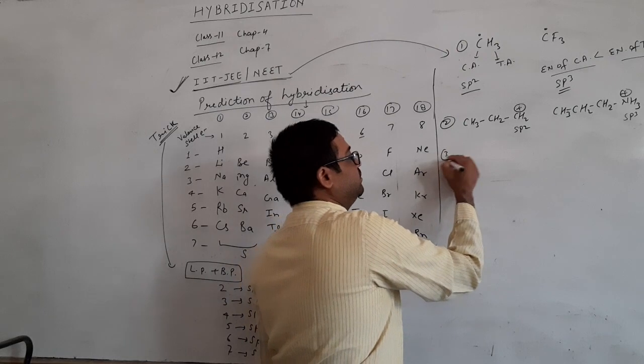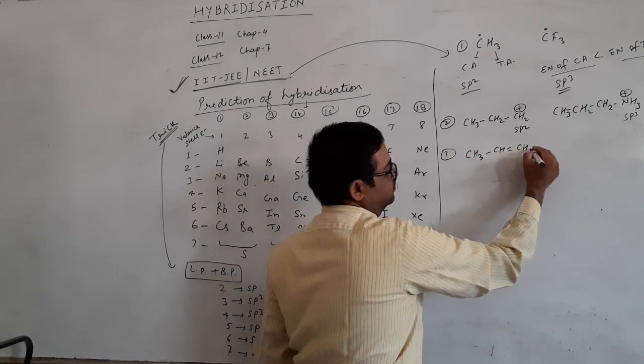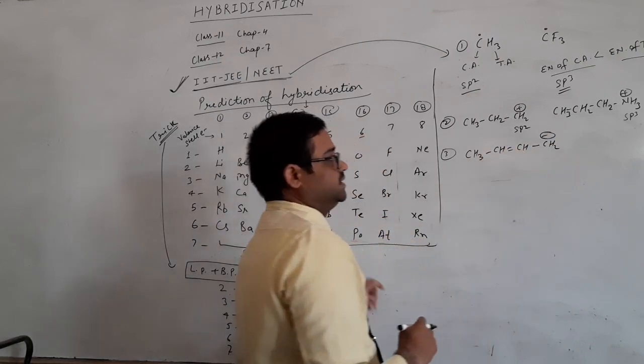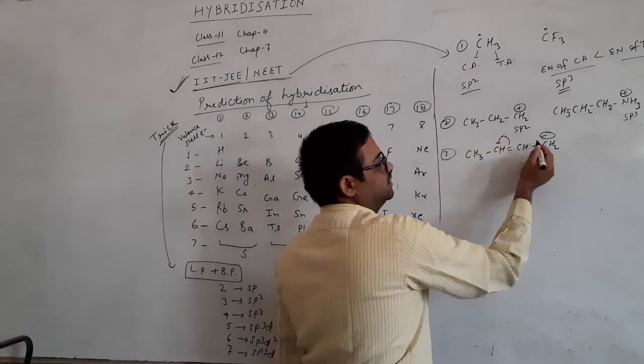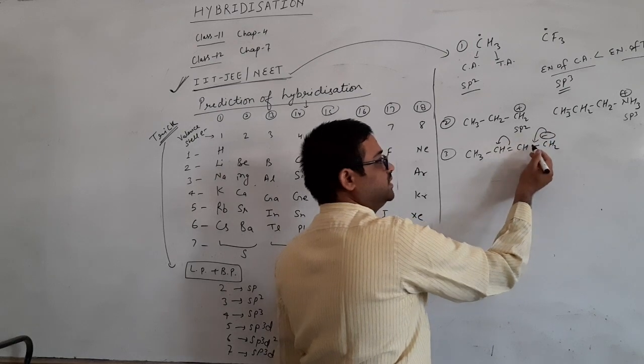If we are talking about a conjugated system, see, this is the conjugated system. You can see the pi bond will move in this direction and conjugation is there, so this lone pair will come to this side.